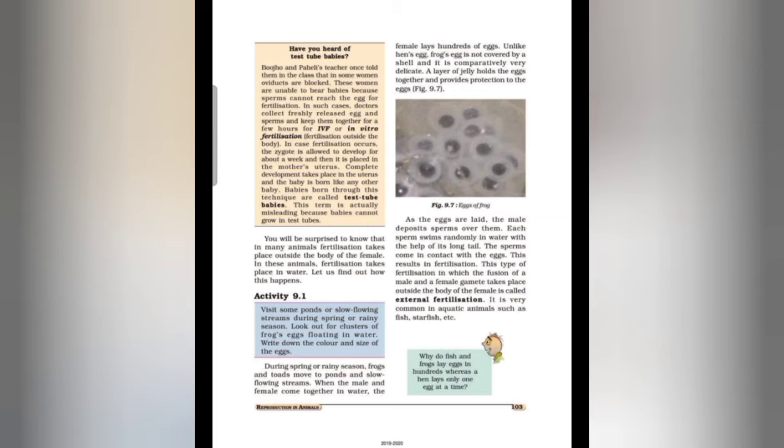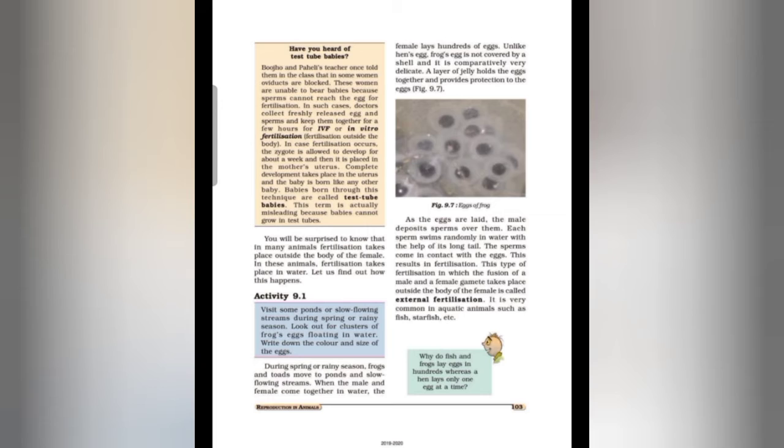So we have studied the two types of fertilization, external fertilization and internal fertilization. In external fertilization, the fertilization which occurs outside the female's body is called external fertilization. For example, frogs and fishes. And in internal fertilization, the fertilization which occurs inside the female's body is called internal fertilization.